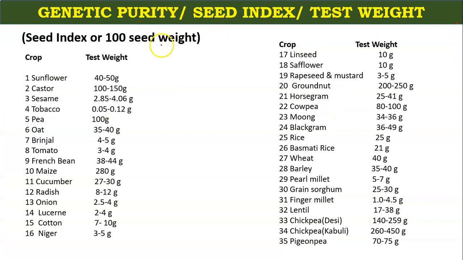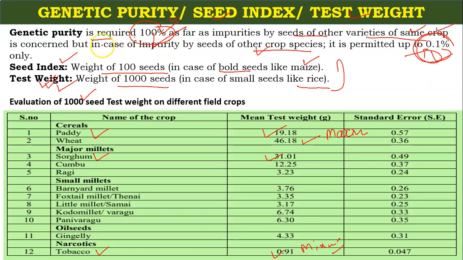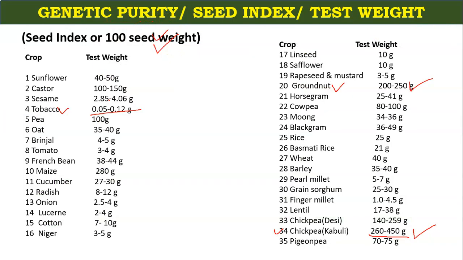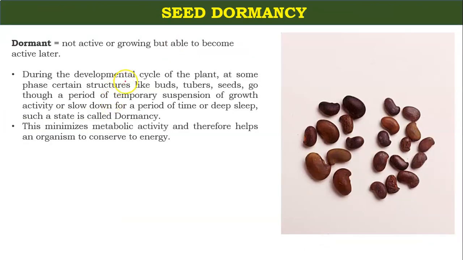Same for this seed index for 100 seed weights. Here you can see that tobacco minimum, and groundnut is 200 to 250 gram, and chickpea Kabuli is 260 to 450 gram. So these are some test weights for 100 seeds, and in my previous slide I showed you for 1000 seeds.